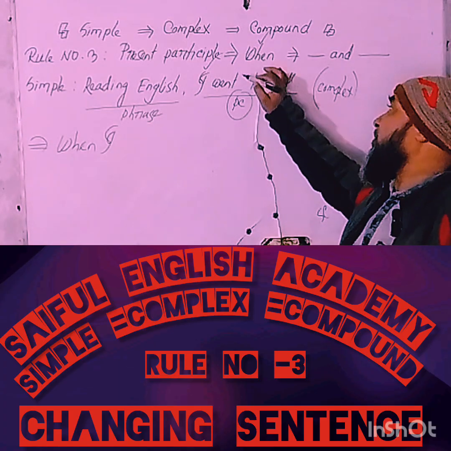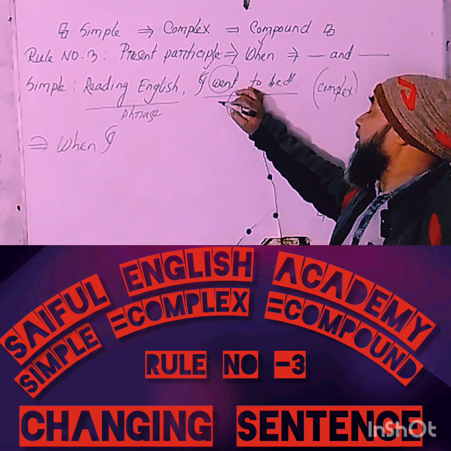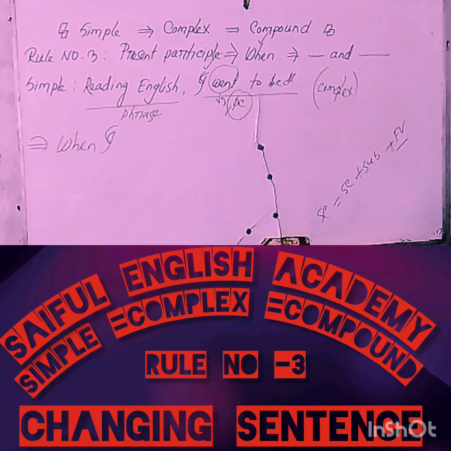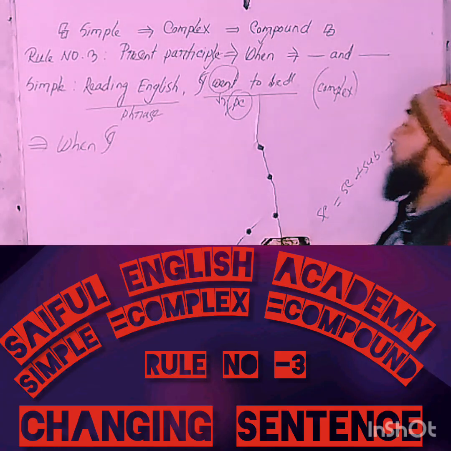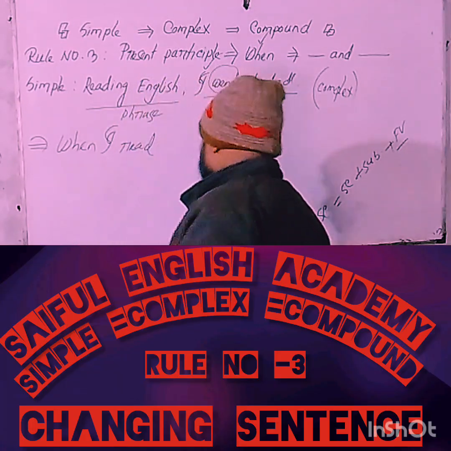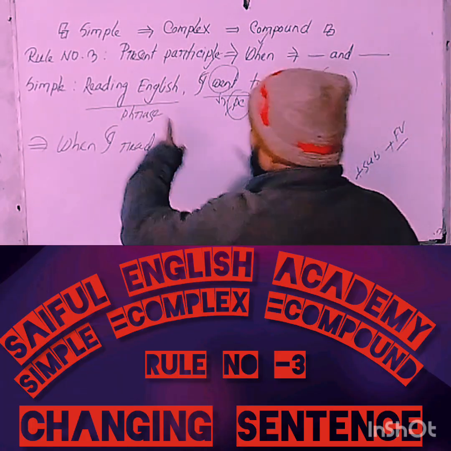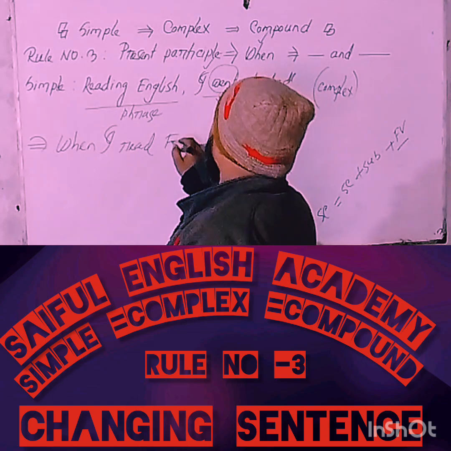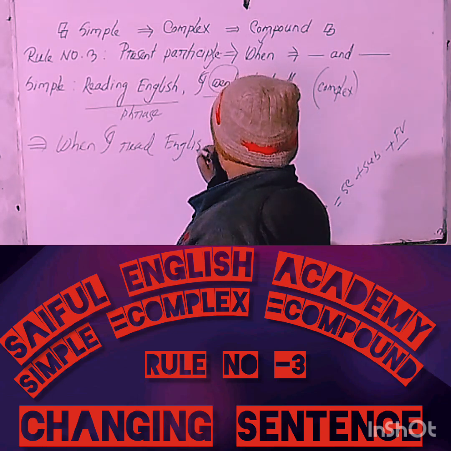Here, the past form of verb, 'read'. Then the extension, English.